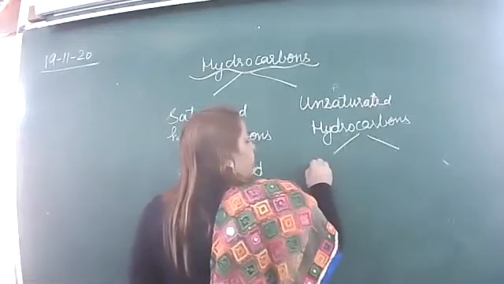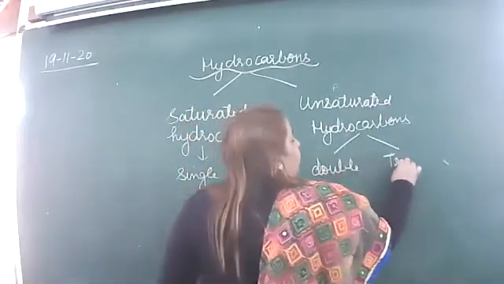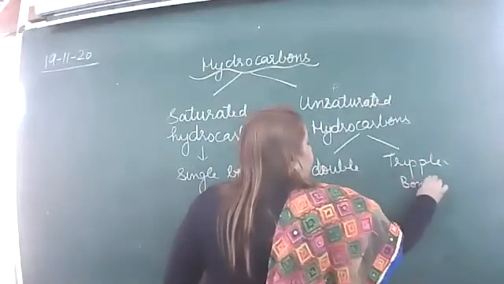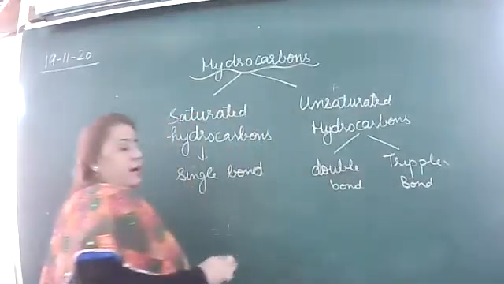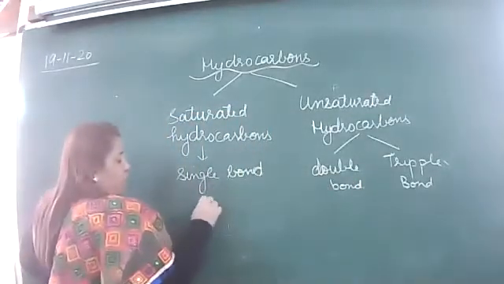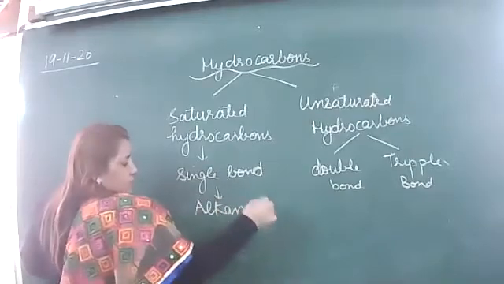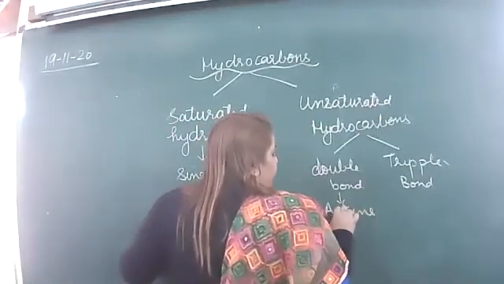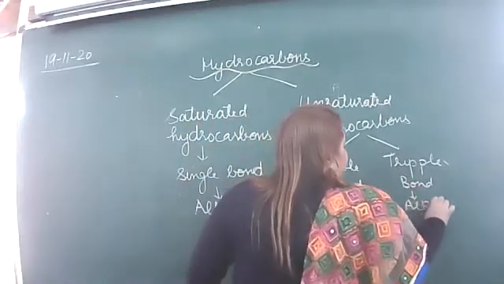And unsaturated ones are of two types: double or triple bond. Right? Such single bond, we will discuss the alkane series, double bond alkene, and triple bond alkyne.